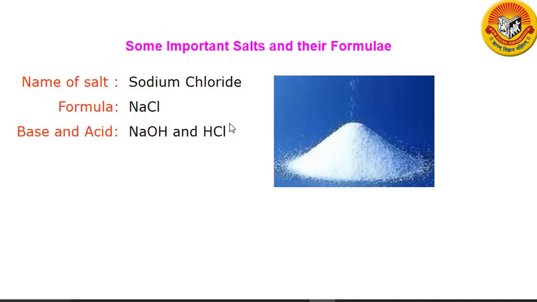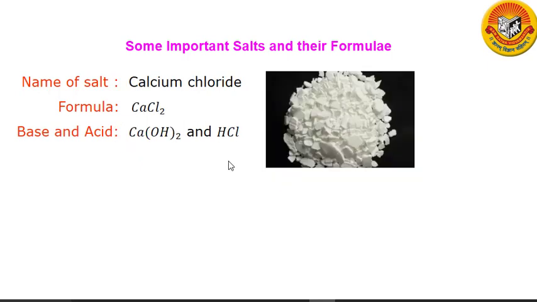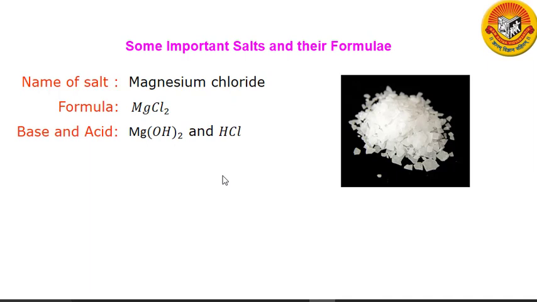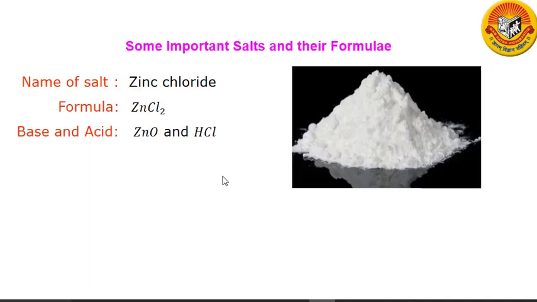Sodium chloride, the formula is NaCl. We can obtain this NaCl in the laboratory by the reaction of base NaOH and acid HCl. Calcium chloride is another salt. The formula is CaCl2. Magnesium chloride, MgCl2. Zinc chloride, ZnCl2. These are some chloride salts which we obtain from hydrochloric acid.